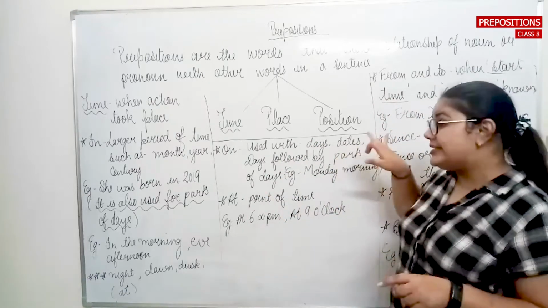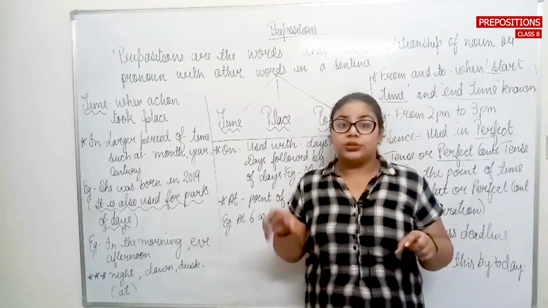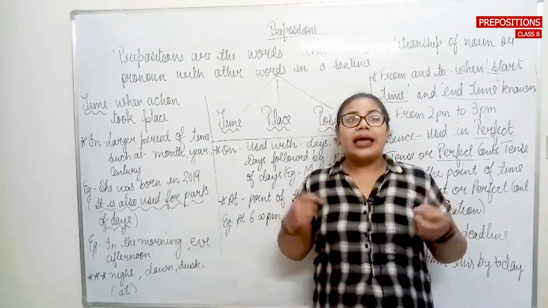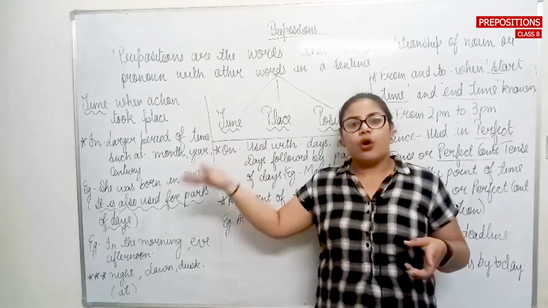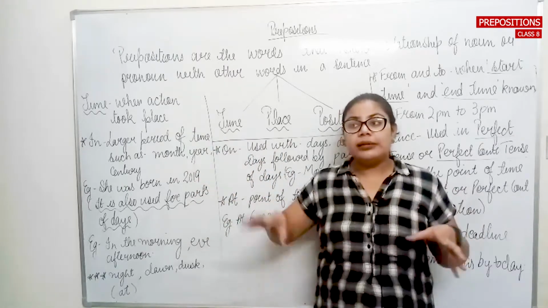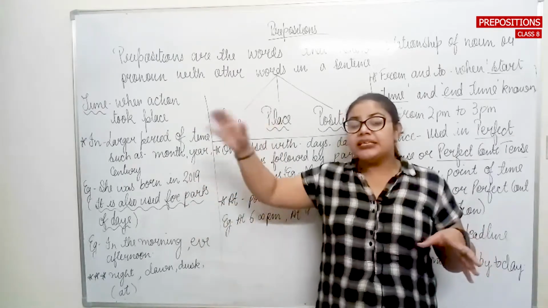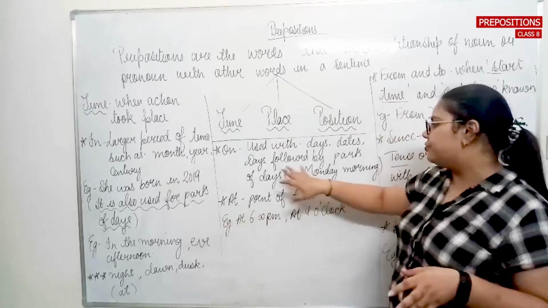If I talk about the date, a particular date, I will reach Mumbai on 17th of October. So I am particularly mentioning that yes, I will arrive on this date. So I will use on.